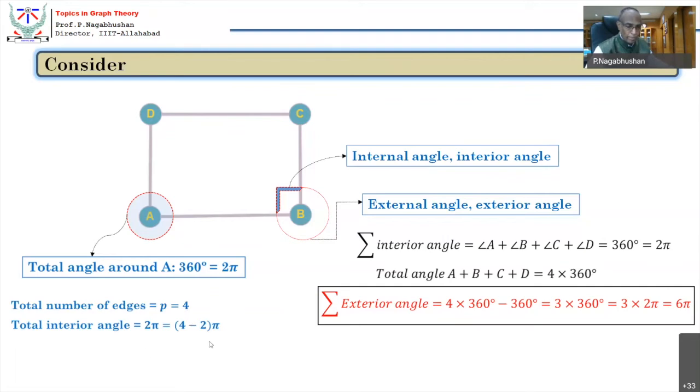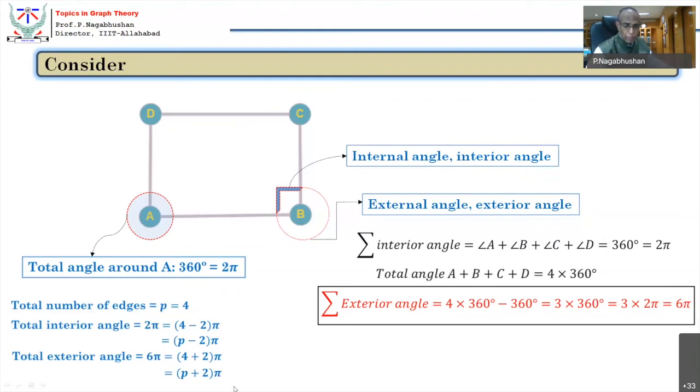So it becomes 2 pi, isn't it? So P minus 2. Generalizing for a polygon of P sides, the total interior angle will be P minus 2 into pi. And what is the total exterior angle? Here it is 6 pi. So 4 plus 2 into pi becomes 6 pi. So the total exterior angle is 6 pi, which is 4 plus 2 into pi, and I can write it in general as P plus 2 into pi.